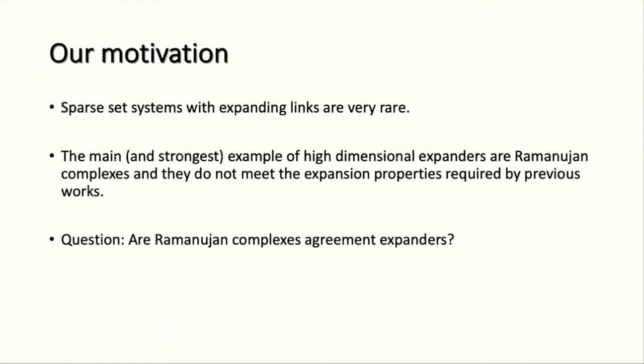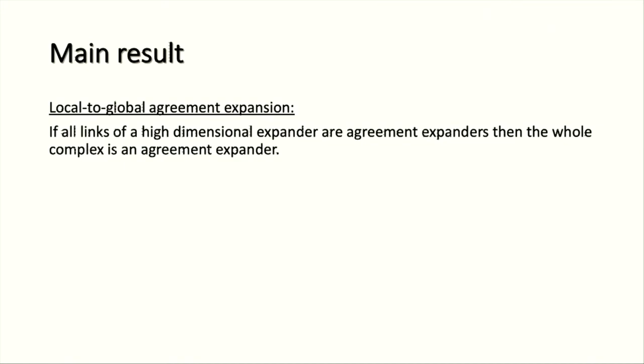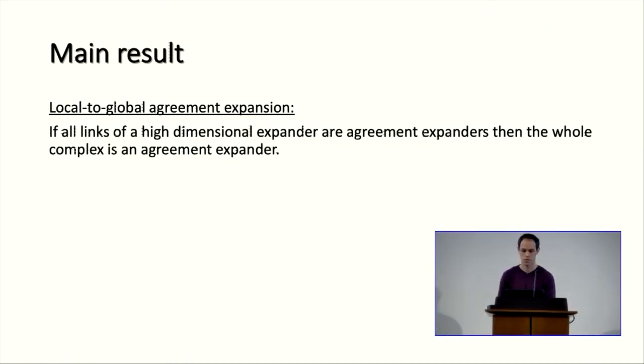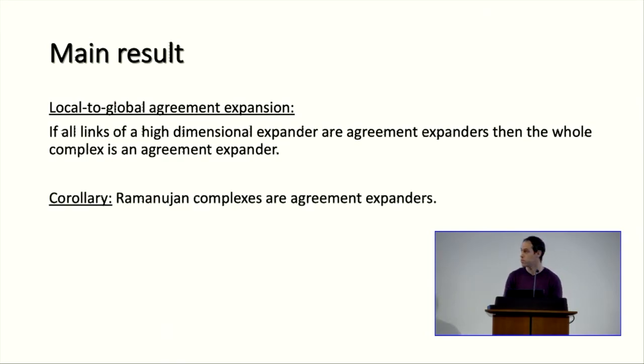And we answer yes. Our main result, we do it by a local to global theorem. We basically show that if all the links of a high-dimensional expander are agreement expanders, then we can deduce that the whole complex is an agreement expander. And specifically, this does hold for Ramanujan complexes because their links are agreement expanders.